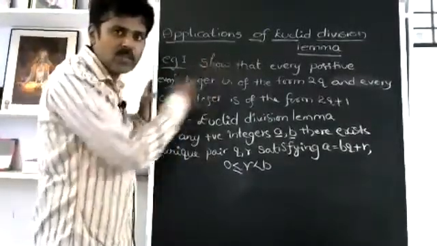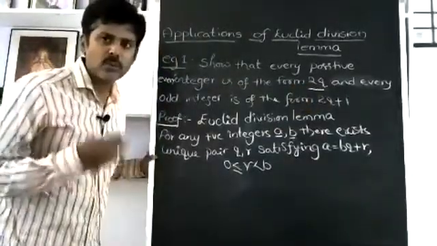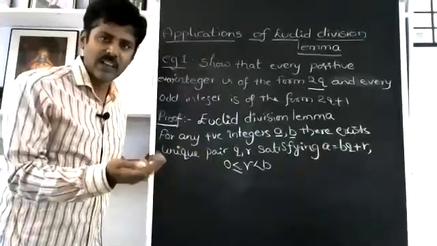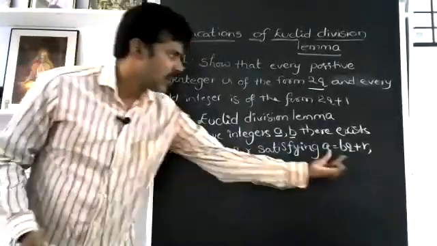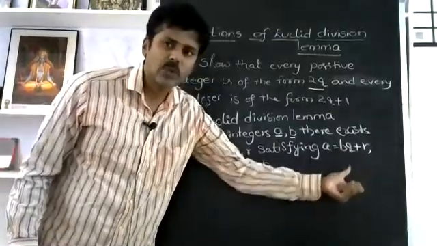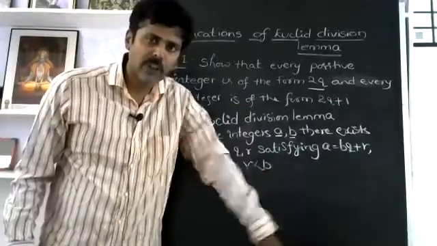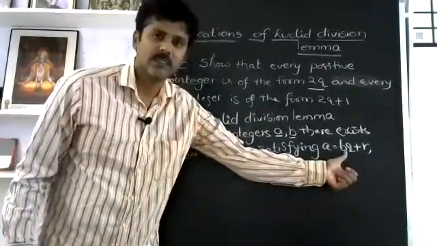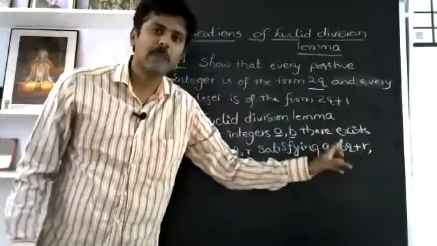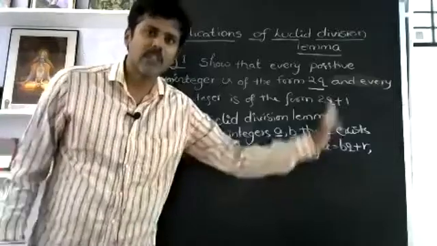Show that every positive even integer is of the form 2q. 2q means 2 into something. We have to prove that it is a multiple of 2. If you want a multiple of 2 here, what can we take, either a or b? I have to take it as b. Why? Because I have to prove a multiple of 2, so b should be 2. If I want to prove 3q or 3q + 1, I have to take b as 3. If they want to prove 4q or 4q + 1, I have to take b as 4.